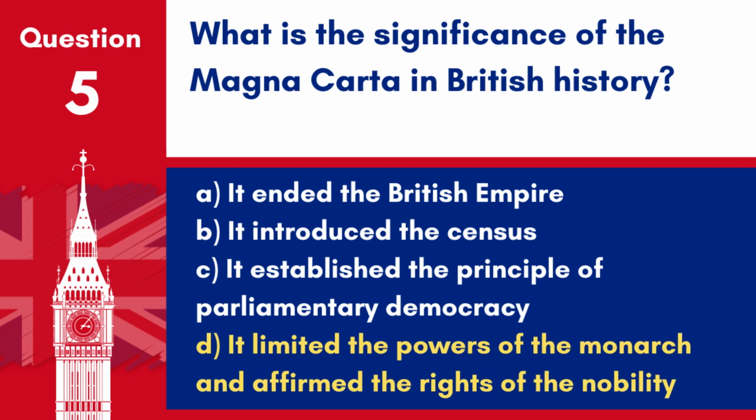Answer. D. It limited the powers of the monarch and affirmed the rights of the nobility. The Magna Carta, signed in 1215, is a cornerstone in the development of constitutional law.